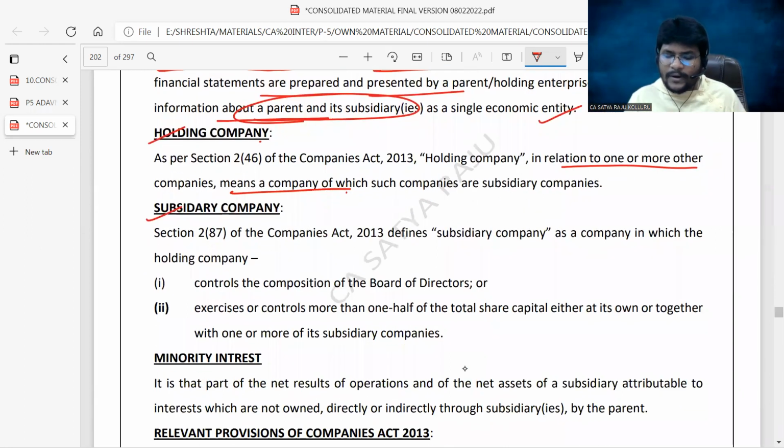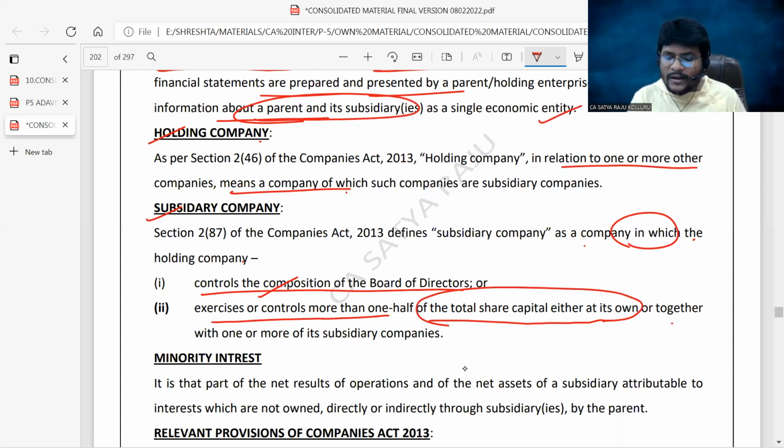Come to the subsidiary company. Control the composition of the board of directors. A subsidiary company is a company in which the holding company controls the composition of the board of directors or exercises or controls more than one half of the total share capital, either its own or together with one or more of its subsidiary companies.